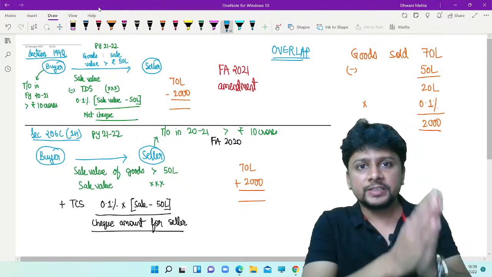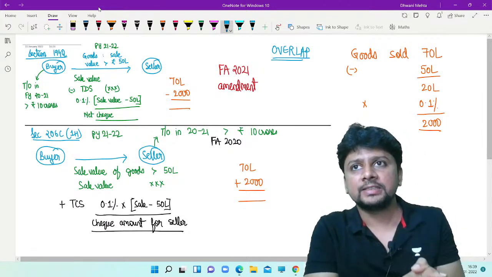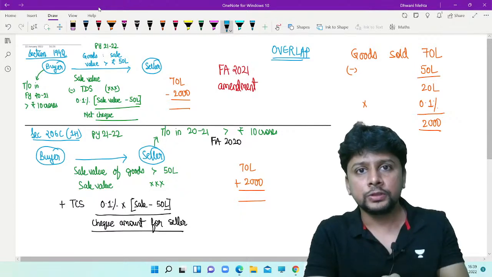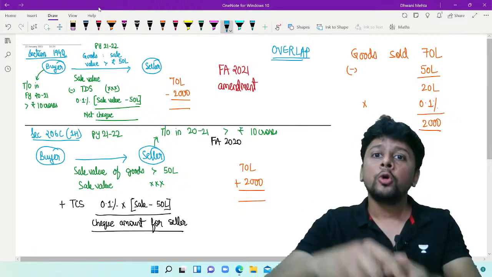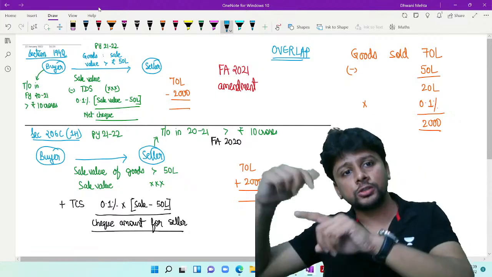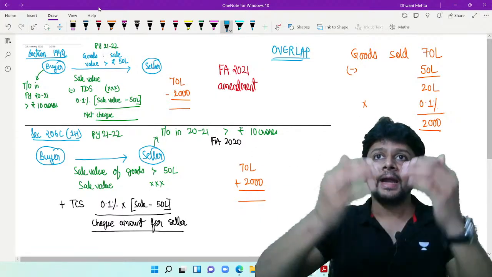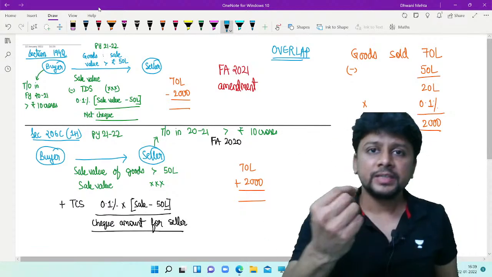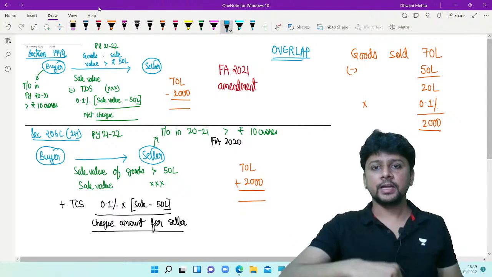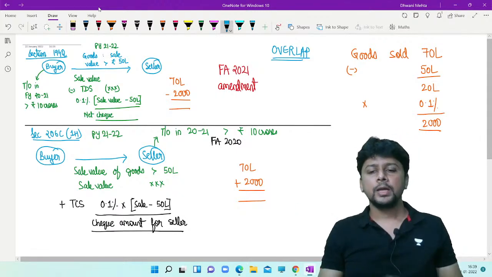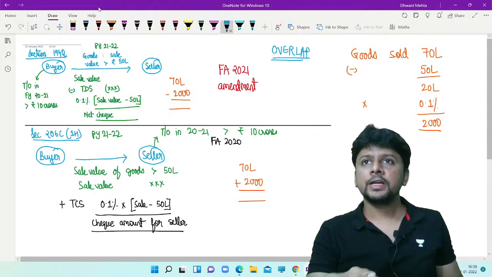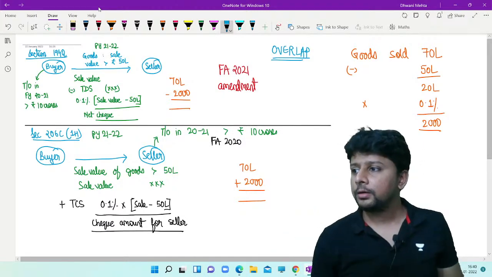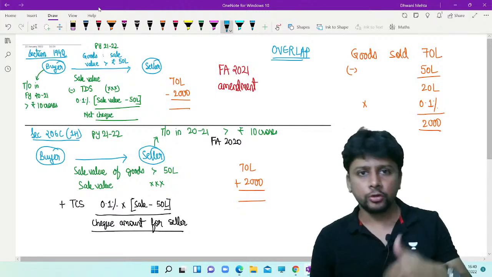So if a seller whose turnover last year exceeded 10 crores is selling goods to a buyer whose turnover last year was also more than 10 crores and the sale value today is more than 50 lakhs, the seller will claim that he is required to collect tax at source. Buyer will claim that he is required to deduct tax at source. So ultimately, what needs to be done? Should you do TDS? Should you do TCS?